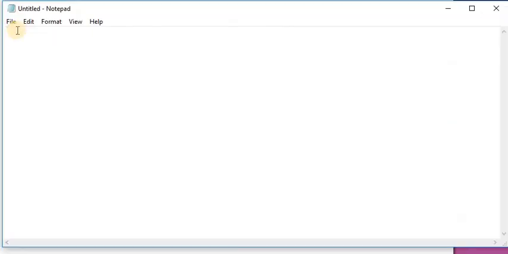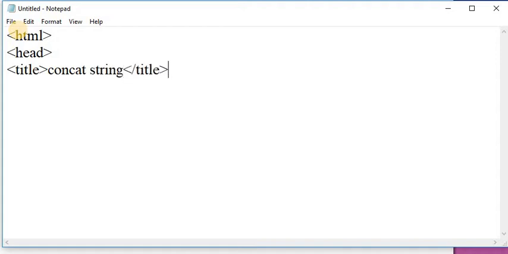First of all, take a notepad and in that write HTML as usual, the head tag and the title tag. Here take the title as concat string and close the title tag. After closing the title, open a body tag, and in the body tag I am taking a script tag.